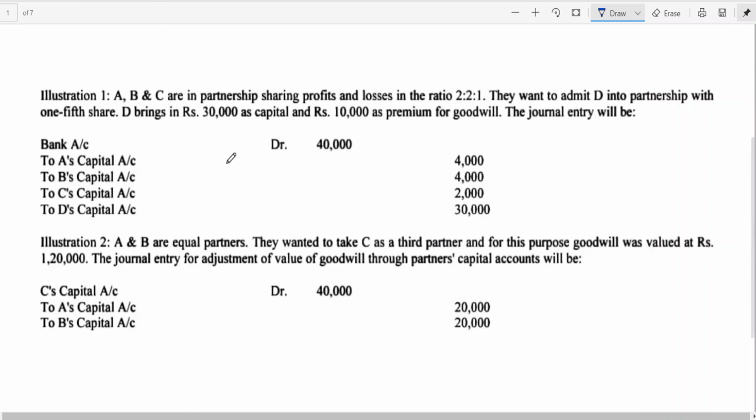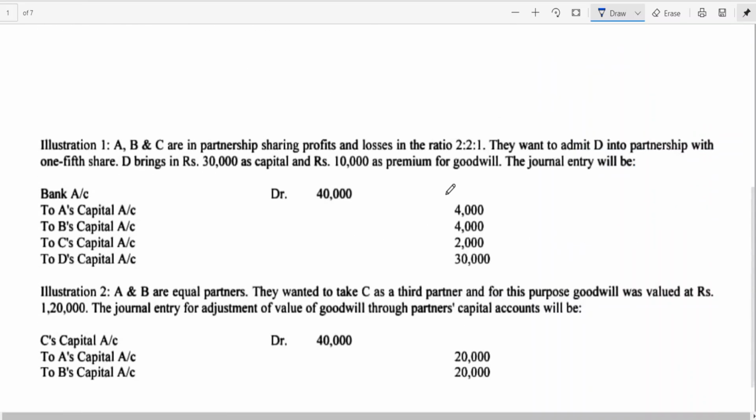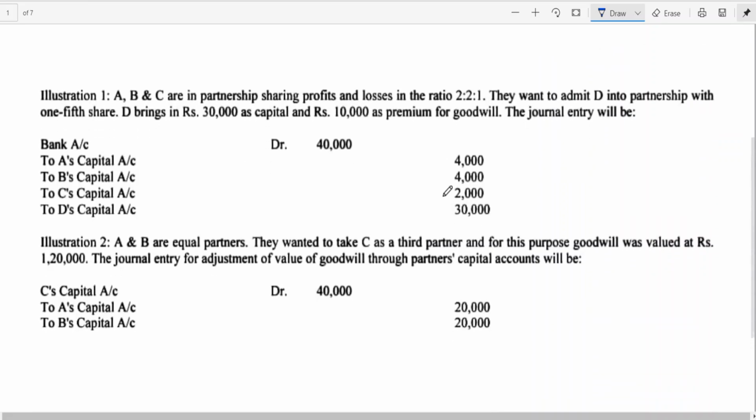A, B and C are in partnership sharing profits and losses in the ratio of 2:2:1. They want to admit D into partnership with 1/5 share. D brings 30,000 as capital and 10,000 as premium for goodwill. The journal entry will be.